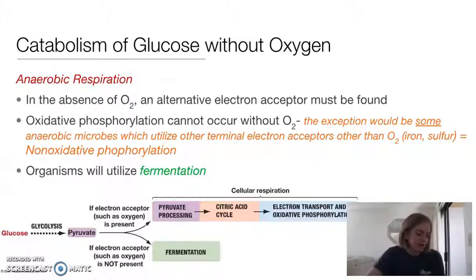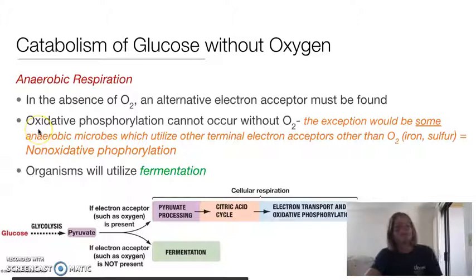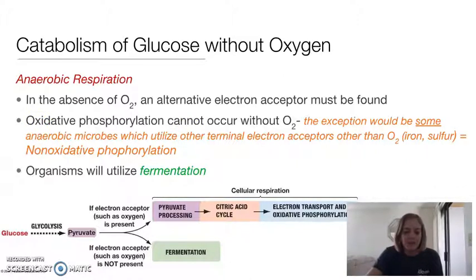Mostly the only organisms that can do this are small prokaryotes that live in an area without oxygen. And so, like I said, they can still undergo the electron transport chain, but some other molecule that's not oxygen is used as the electron acceptor, and in a way, oxidative phosphorylation still occurs and they can produce ATP.